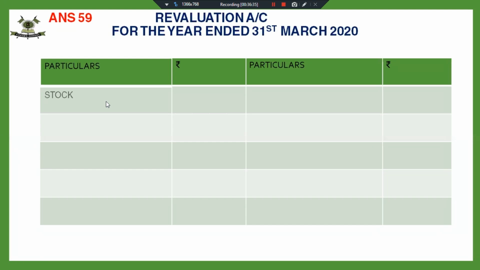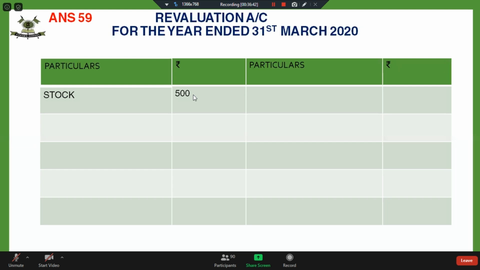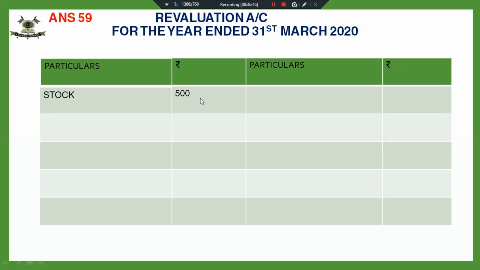So stock is to be reduced by 5% and 5% of 10,000 is 500. The value of machinery is also to be reduced by 5%. So this comes out to be 5% of 17,500, which is 875.